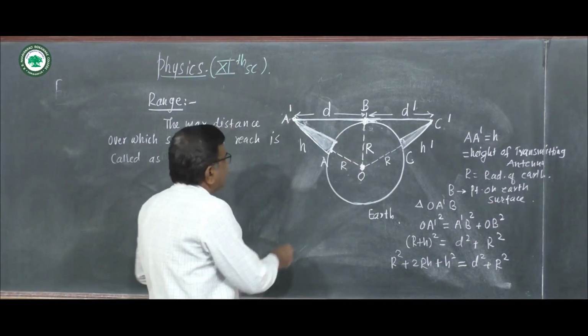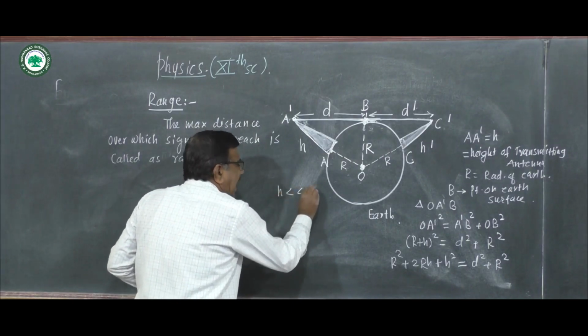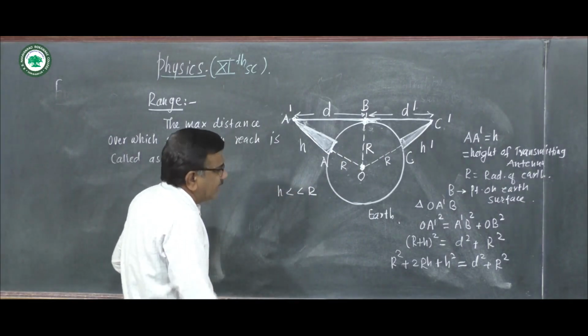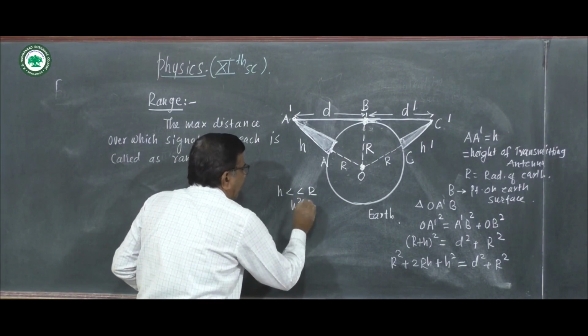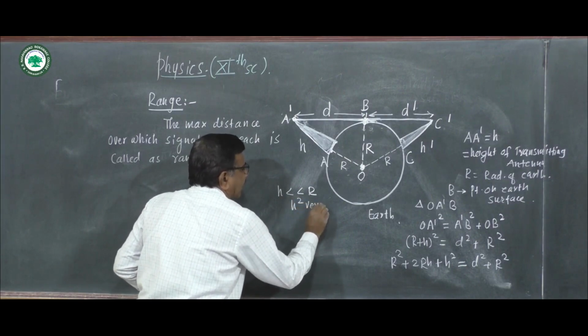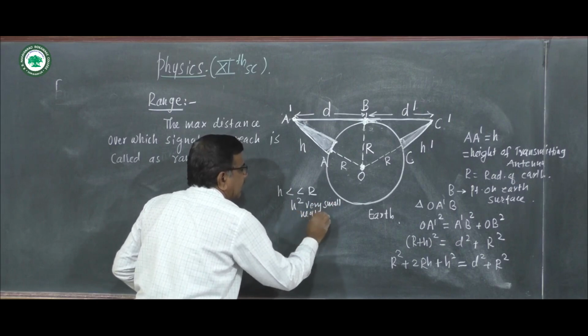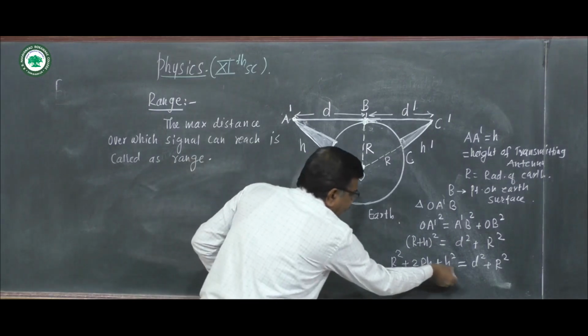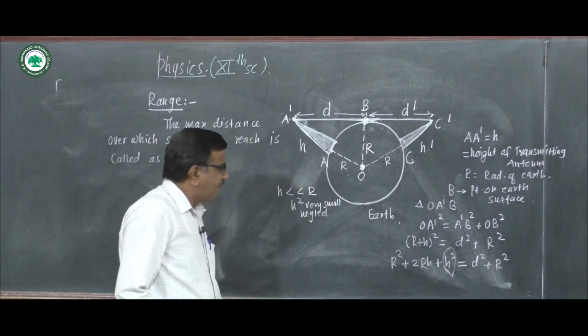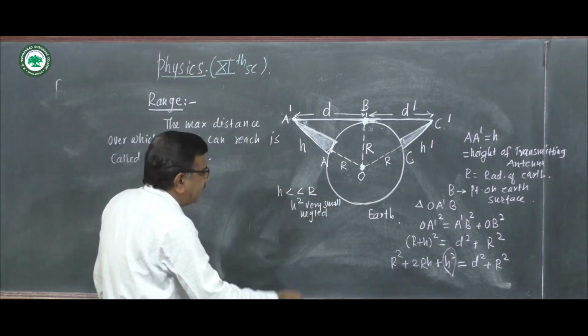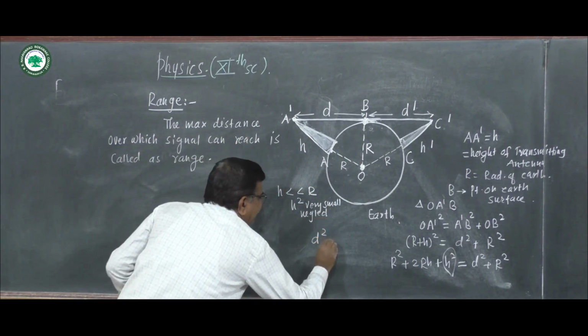If h is very small as compared to R, then h square will be very small, and we neglect it. If we neglect this part, the R square cancels and we get D square is equal to 2Rh.